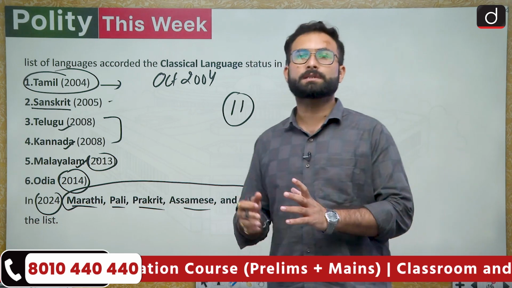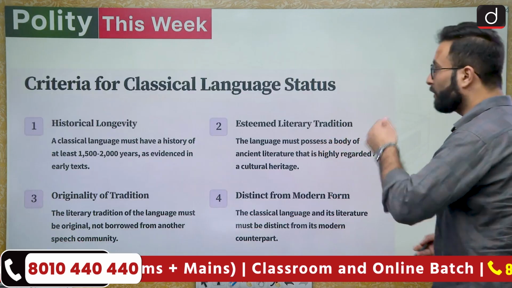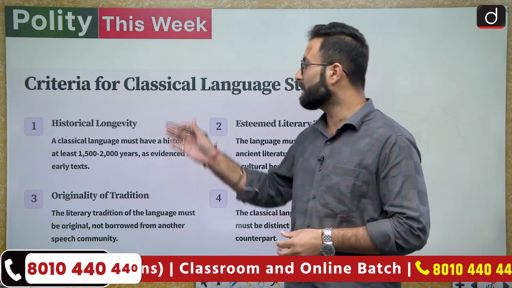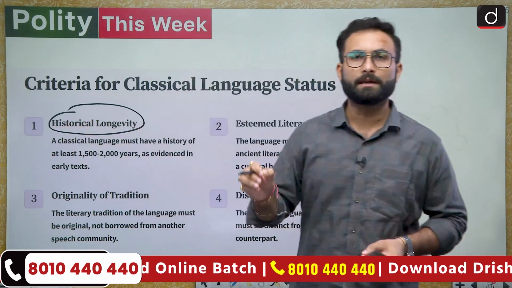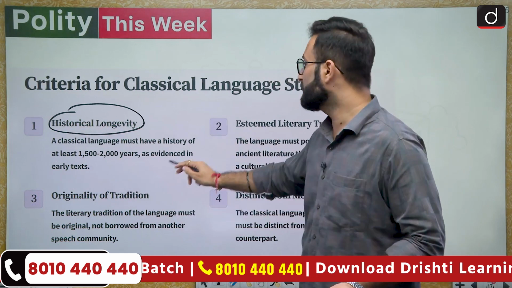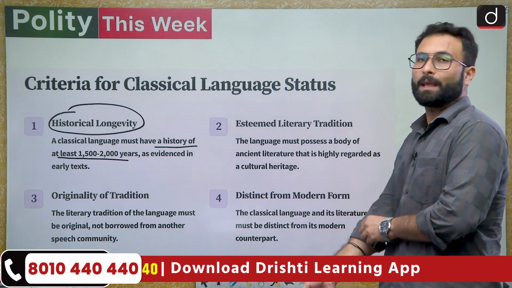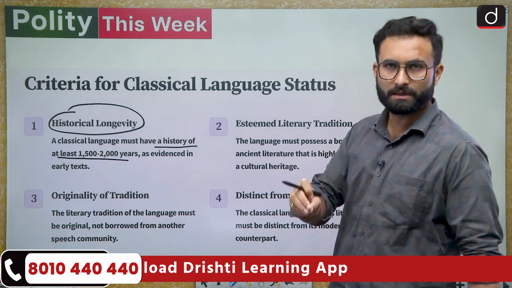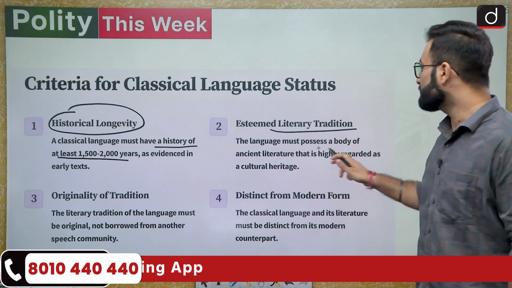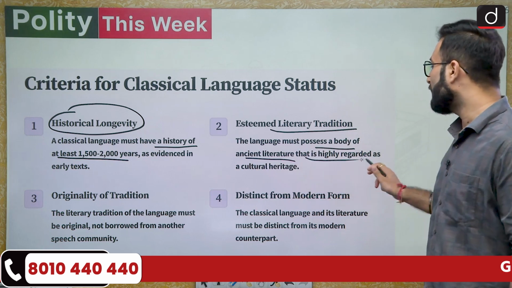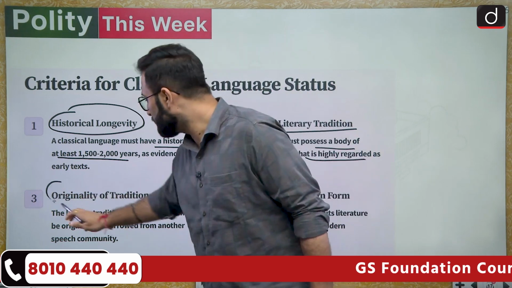How do you decide whether a language is a classical language or not, or how do you give this particular tag? What are the requirements or the criteria? So these are the criteria. Historical longevity: the language should be an old language, with a history of at least 1500 to 2000 years, and there should be literature to support this. Esteemed literary tradition: the language must possess a body of ancient literature that is highly regarded as a cultural heritage.